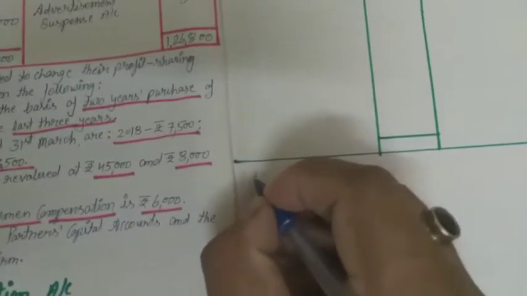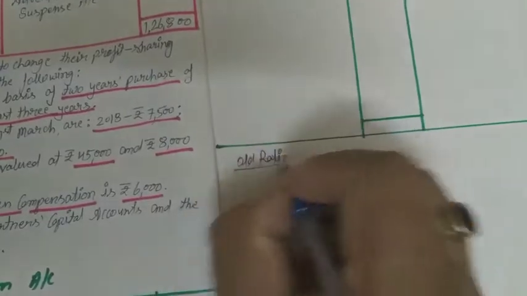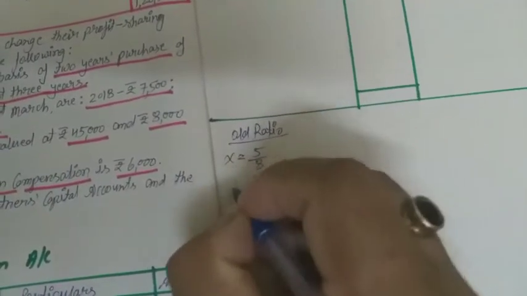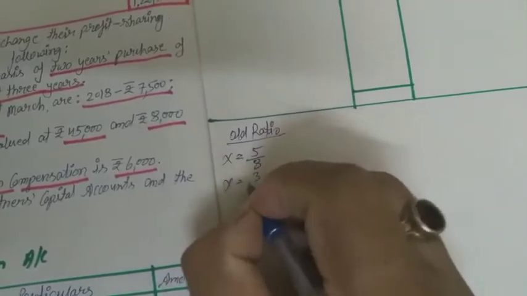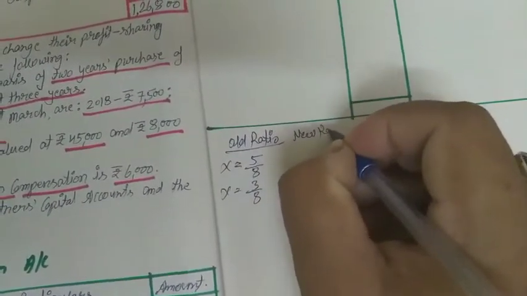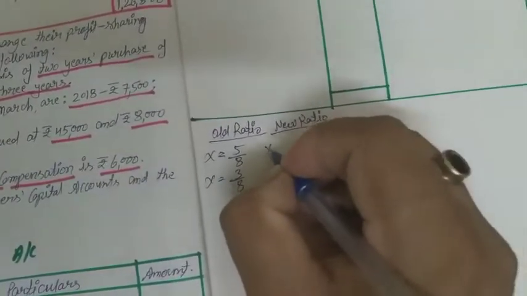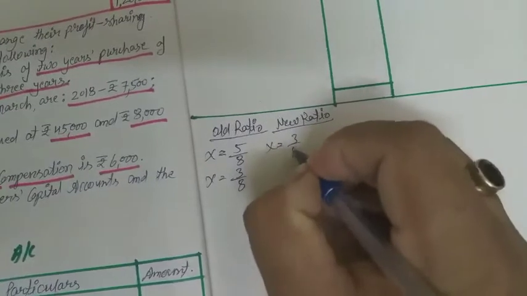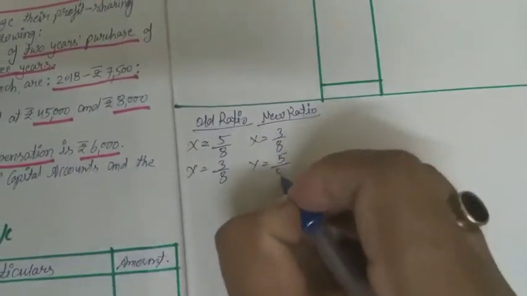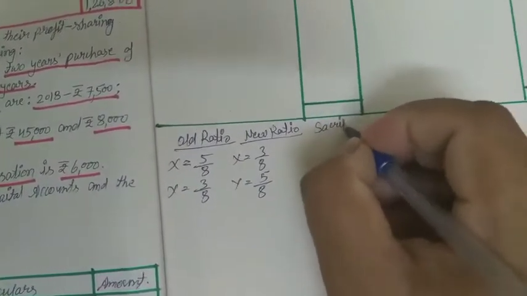So old ratio: X 5/8 and Y 3/8. New ratio: for X 3/8 and to Y 5/8. I am putting the formula of sacrifice ratio.